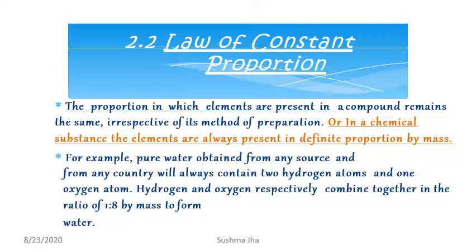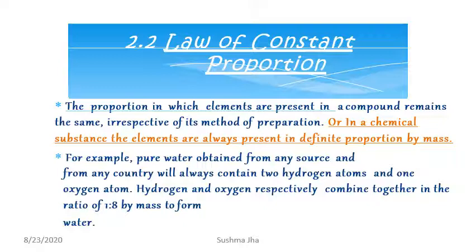For example, pure water. If you obtain pure water from any source, from a well, river, home tap water, or from any country like India, Russia, China, America, the composition will be two hydrogen atoms and one oxygen atom.